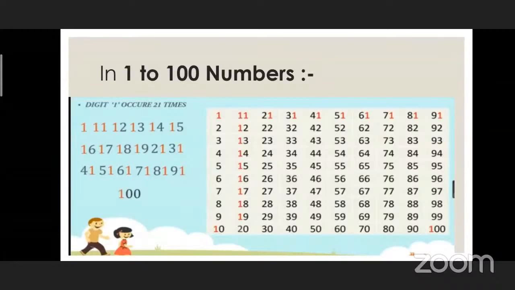What we have to understand from this picture? We have to understand that from 1 to 100 numbers, the digit 1 occurs 21 times. And you should remember the numbers in which digit 1 occurs 21 times. Okay. Now let's move further.